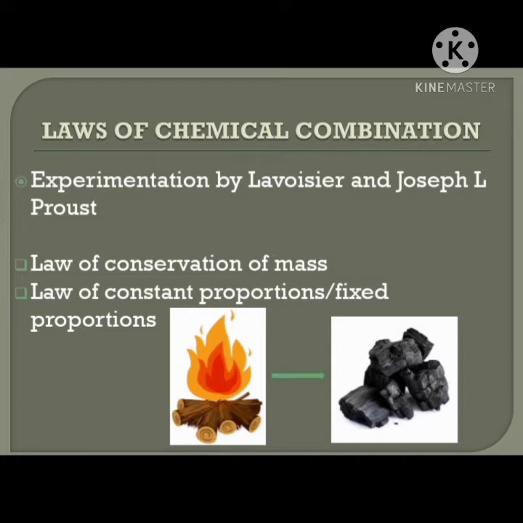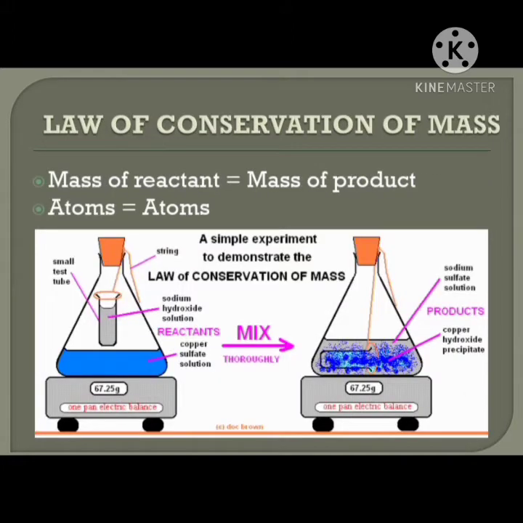So now we shall see one by one what each law is and how we can understand the laws with a few experimental activities. Coming to the law of conservation of mass, the main thing you need to remember is that the mass of reactants is always equal to the mass of products.